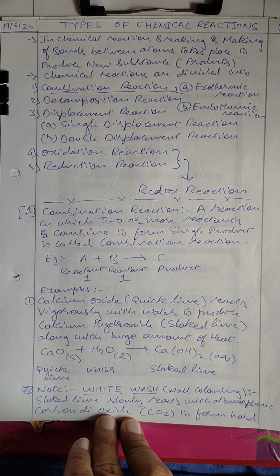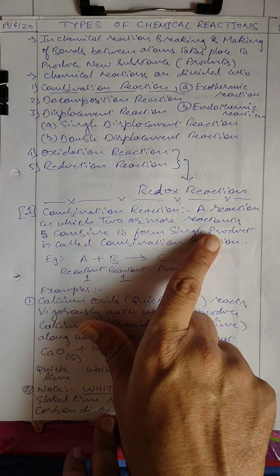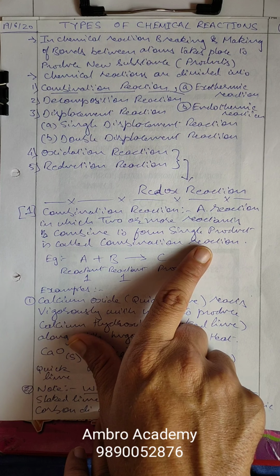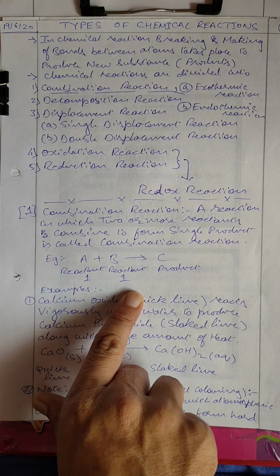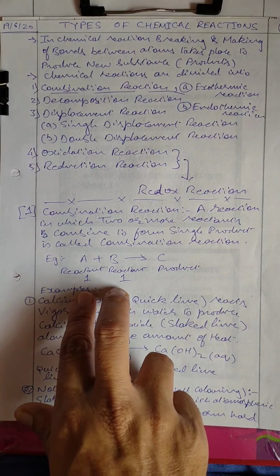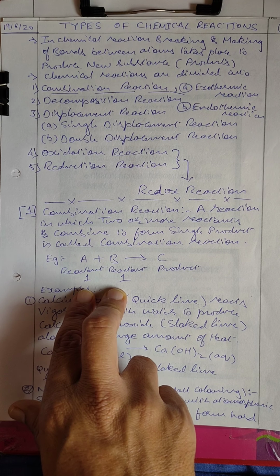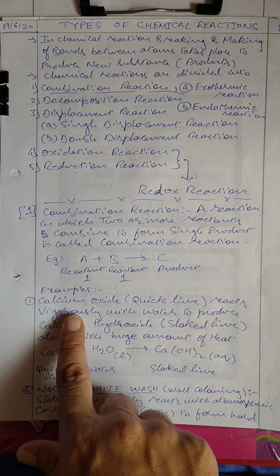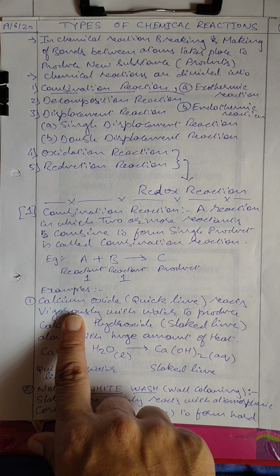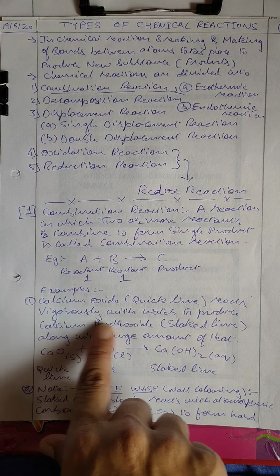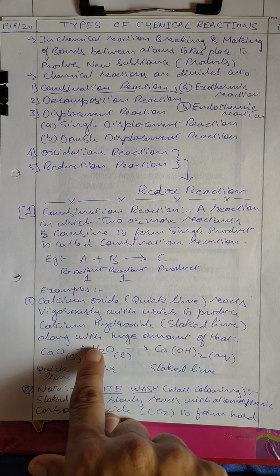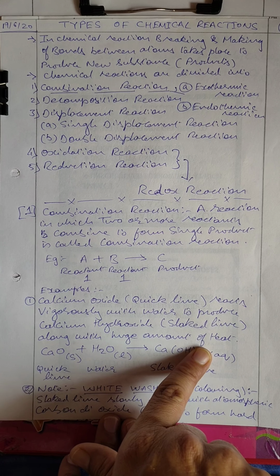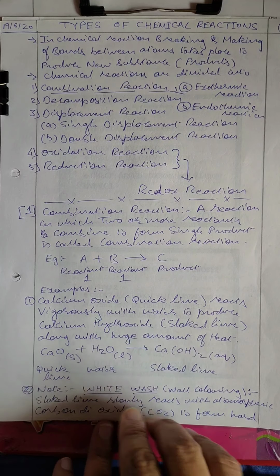First, combination reactions. Combination reactions are reactions in which two or more reactants combine to form a single product. That means reactant 1 and reactant 2 will give a product. It is not necessary that there are always two reactants; there may be more than two. Example: calcium oxide, also called quicklime, reacts vigorously with water to produce calcium hydroxide, slake lime, along with a huge amount of heat. So a huge amount of heat is released in this type of combination reaction.